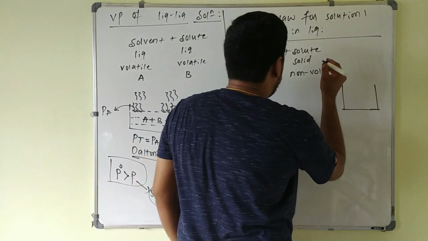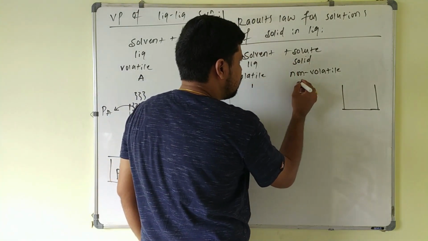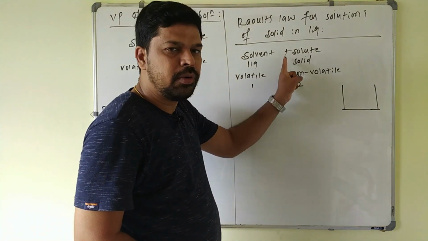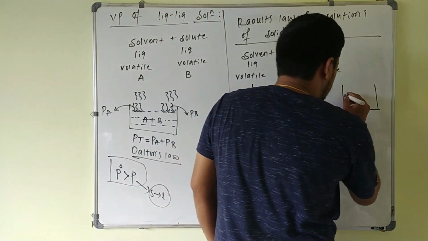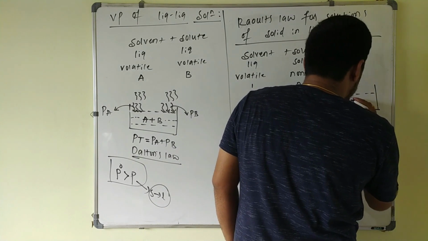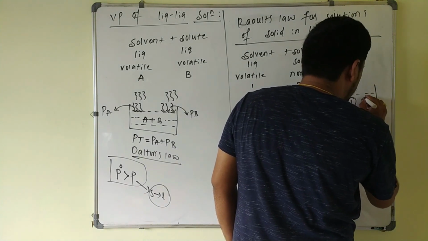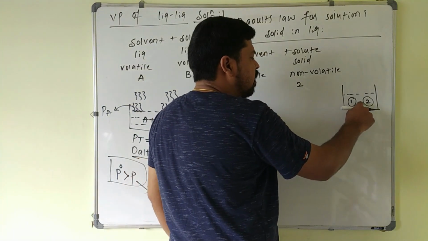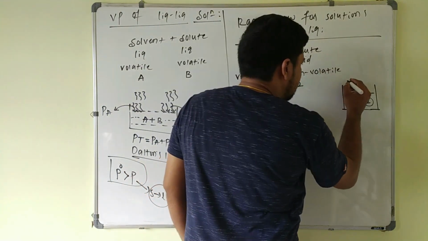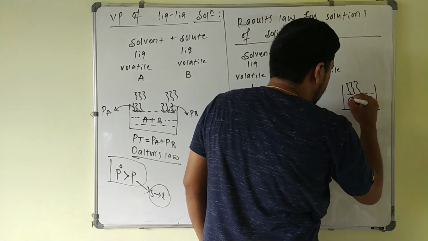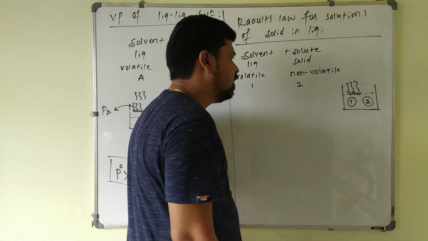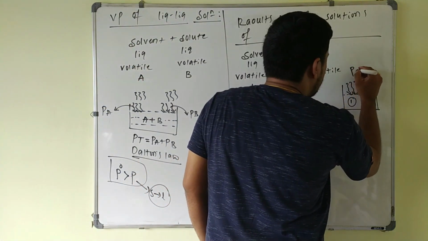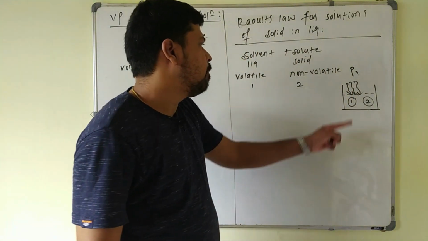Now, whenever a solution is formed by adding a solid to the liquid, I will take the solvent as component 1 and the solid as component 2 here. This 2 will not contribute towards the vapor pressure. Already we know this. Now what happens here? Component 1 is present and component 2 is also present in the solution. Only component 1 will vaporize to form vapors, and only the vapors of component 1 will be formed, and they will create some pressure on the surface of the liquid, which I will call the vapor pressure of component 1, P1.